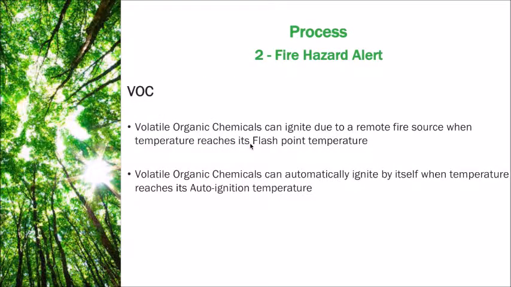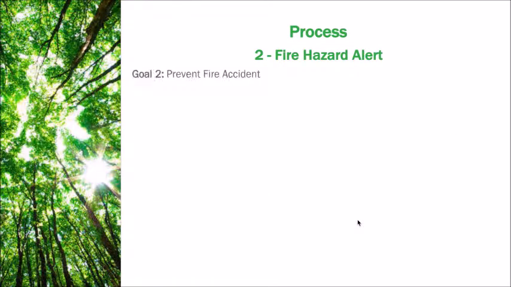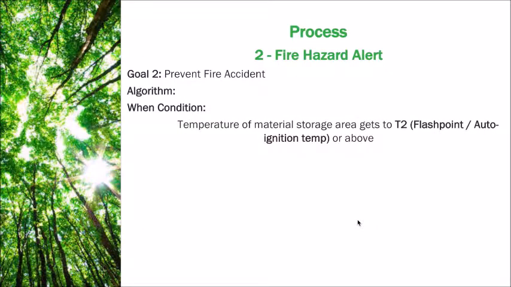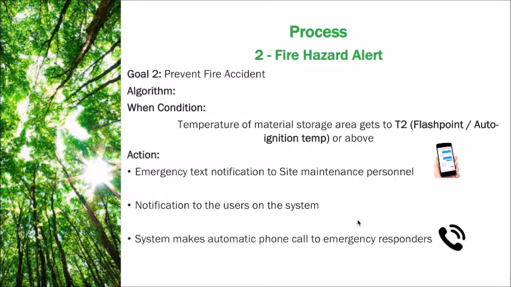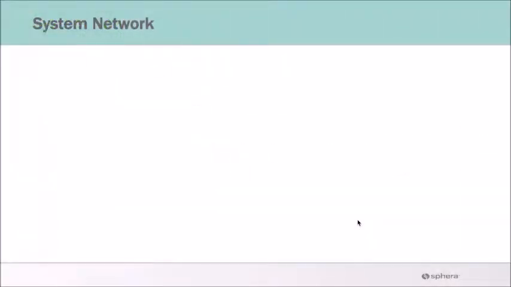For our second use case, we are looking for the volatile organic chemicals' characteristics with regard to flash point and auto ignition temperature. The goal is to prevent fire accidents, and the algorithm is monitoring for the T2 threshold temperature, and if it hits, it will send text notification or call users.